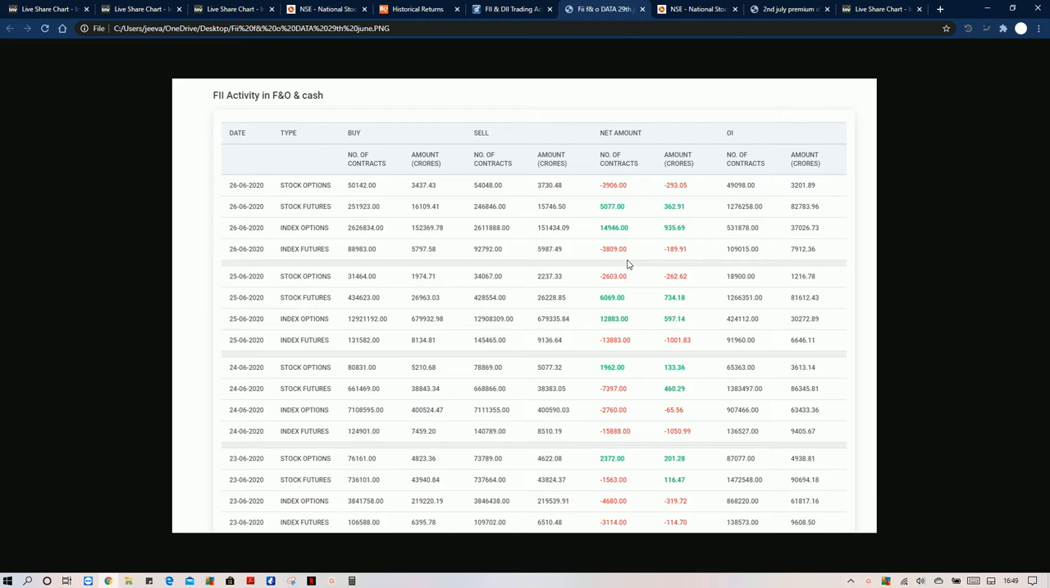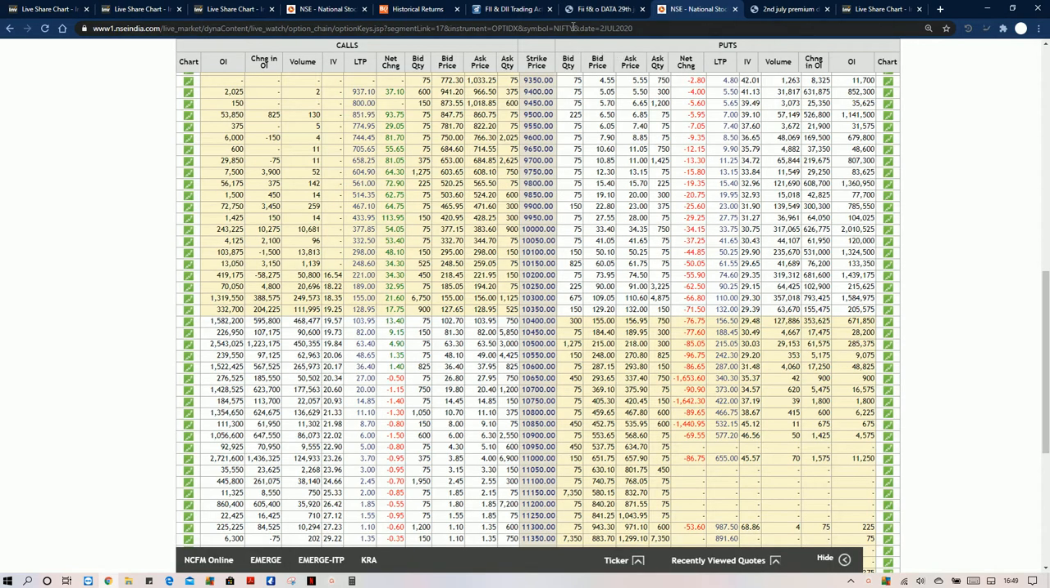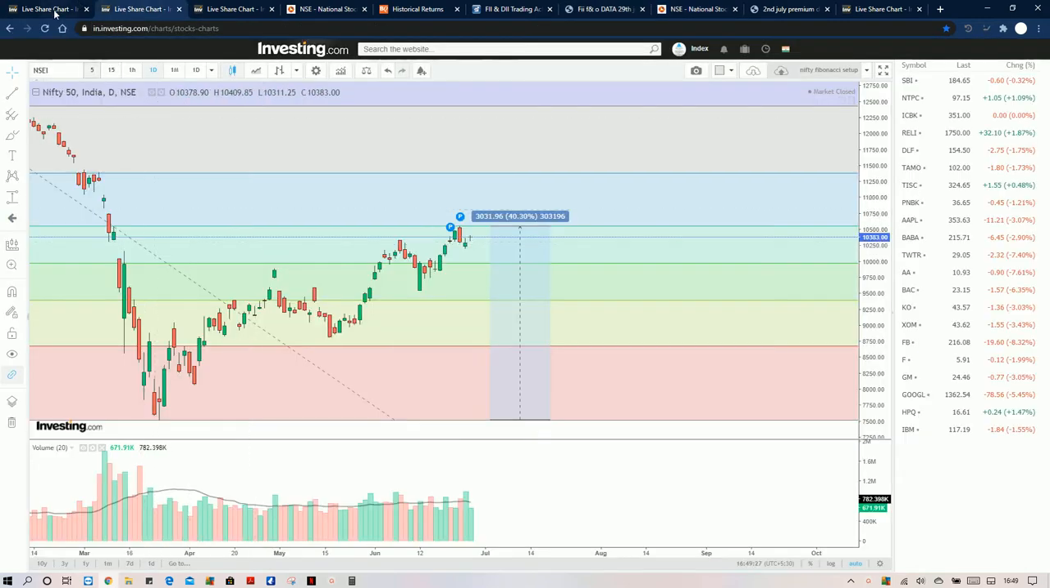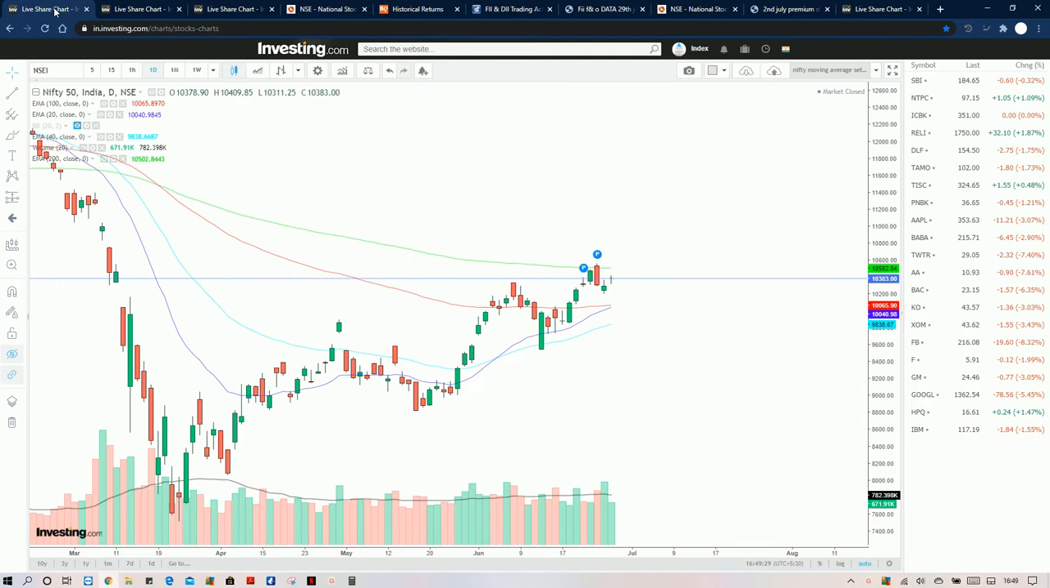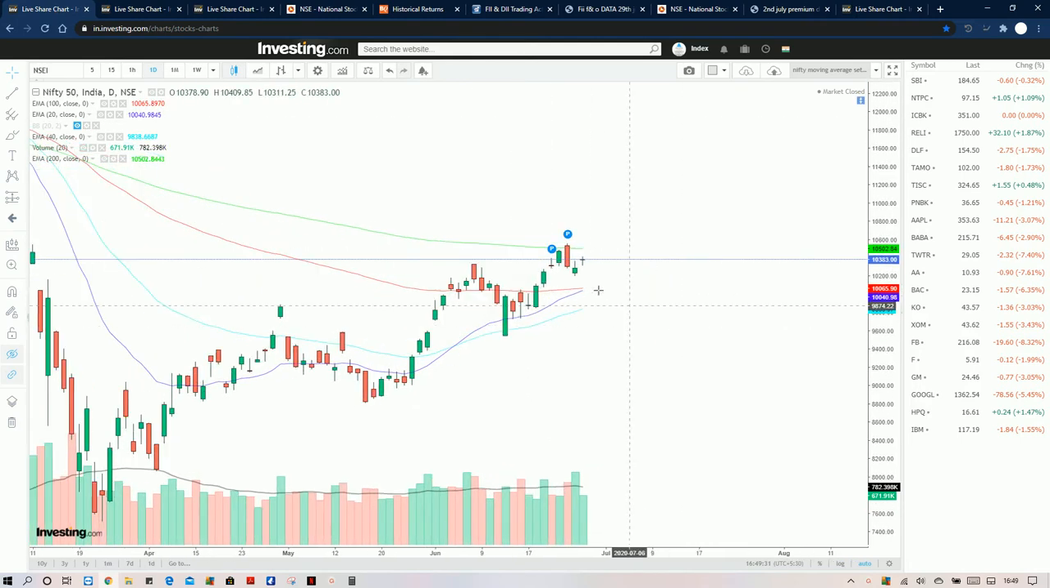So what they have done is they have taken out all the shorts, covered their shorts, and because of it the market went upside, and that is confirming the speculative move. Now we move on to the current one. So in the current week analysis, we can see that